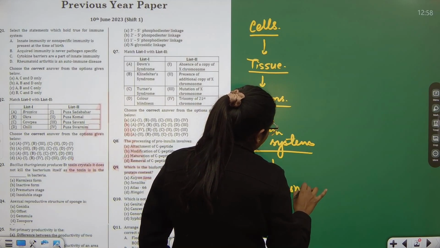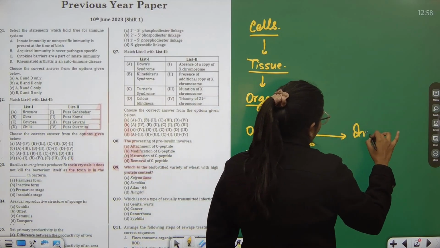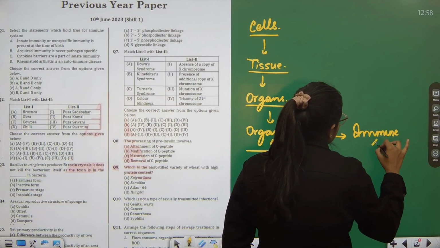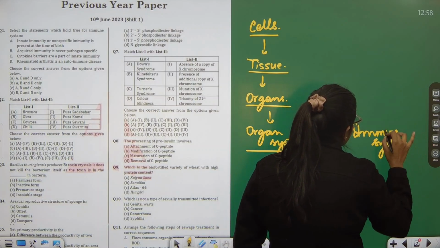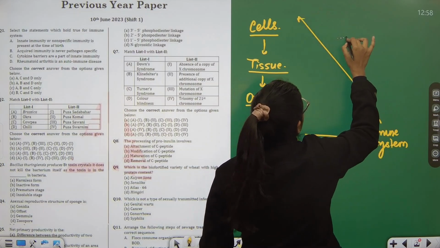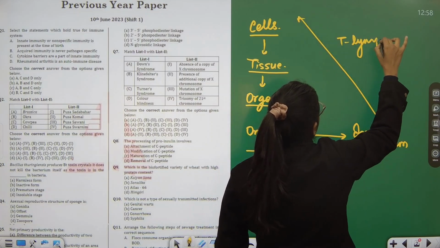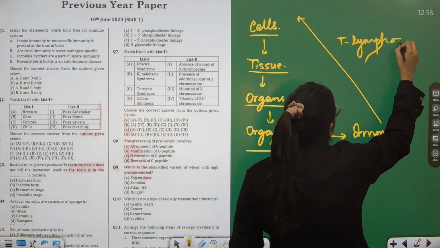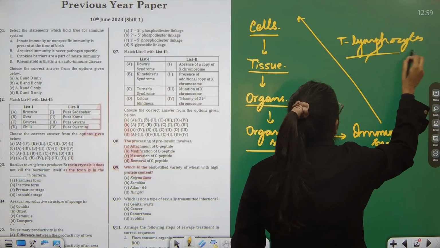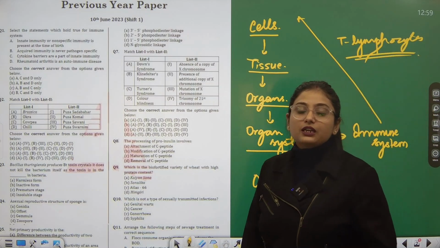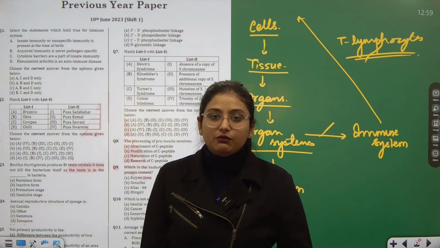So here one of the organ systems we are talking about is the immune system, and this immune system is made up of multiple cells called T lymphocytes, B lymphocytes, etc. So we have various cells clubbing together and organizing an immune system.